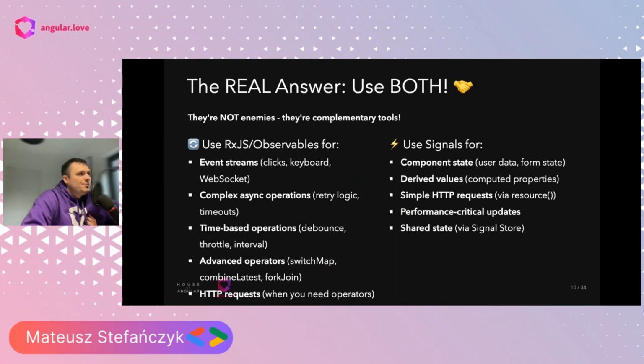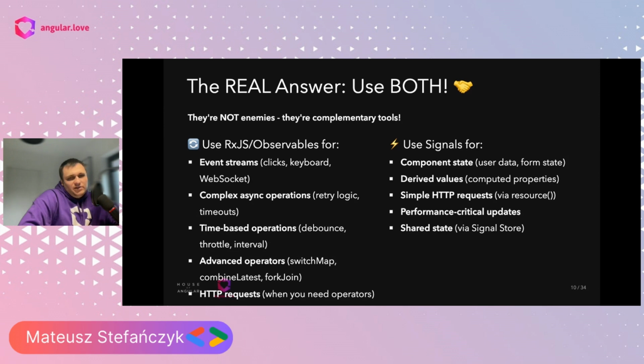But I want to say that for me, we have to use both of them, being aware of when we actually want to use a particular one, right? So RxJS is perfect for event streaming, complex async operations, time-based operations, and advanced operators when we need switchMap, combineLatest, forkJoin, and so on, and HTTP requests when we need some operators.